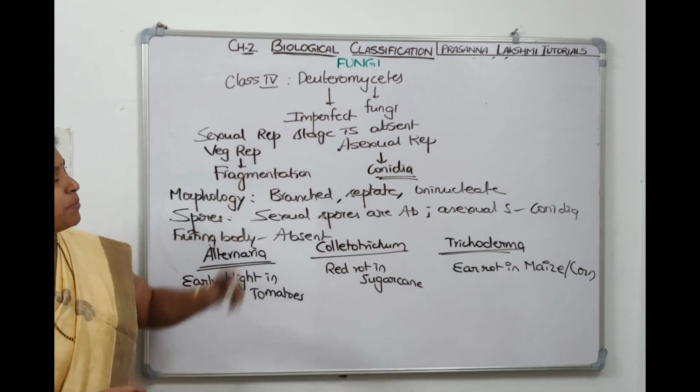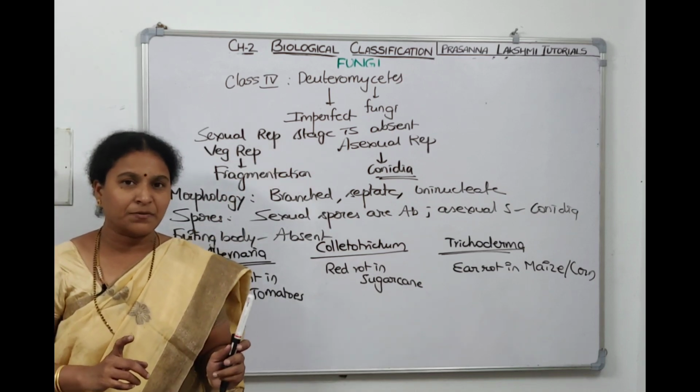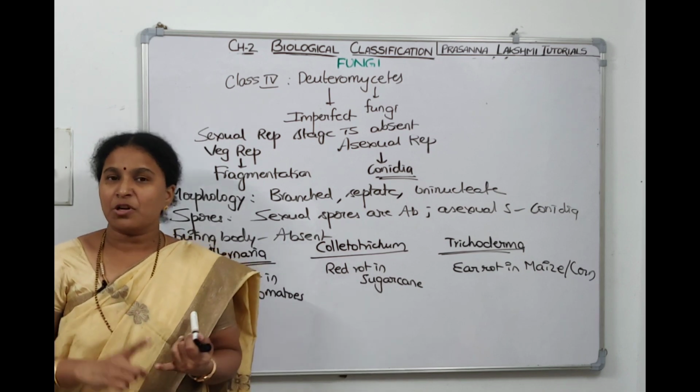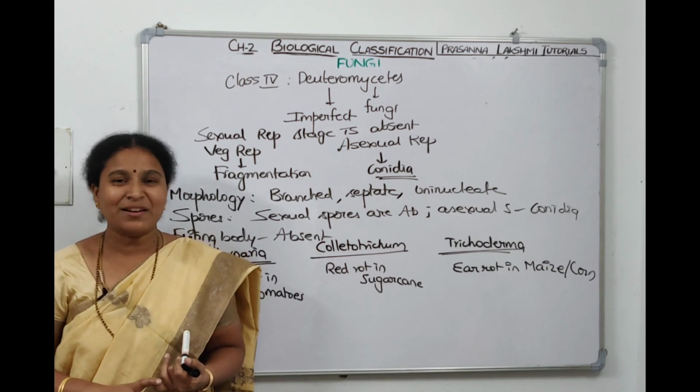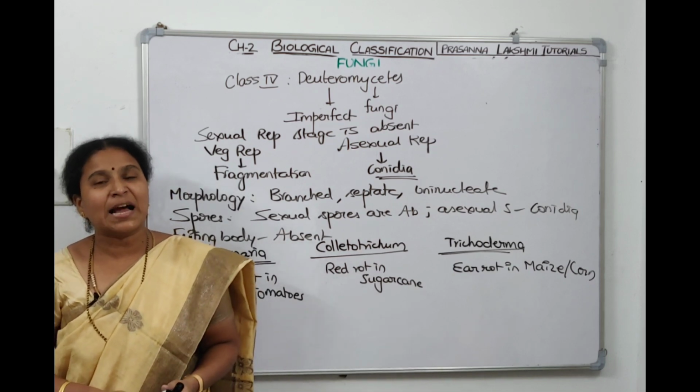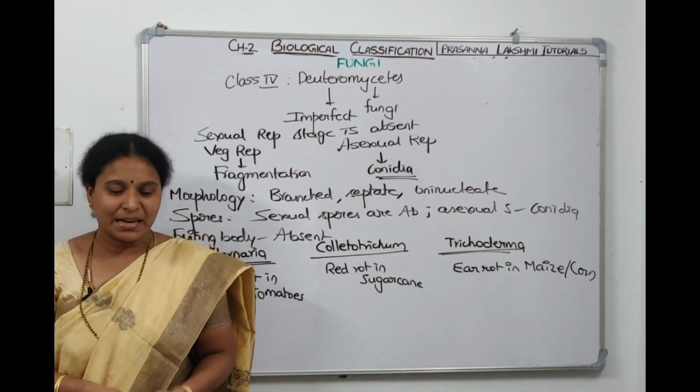And why is it called fungus imperfecti? Because at the time they did the classification, sexual reproduction was absent. Then in which manner do they reproduce? Vegetative reproduction by fragmentation, asexual reproduction by conidia. So take a screenshot. We have finished fungi. Then we will start with the plant kingdom and the animal kingdom.